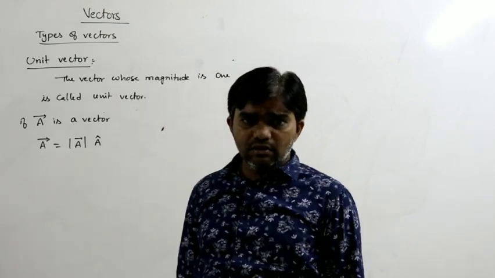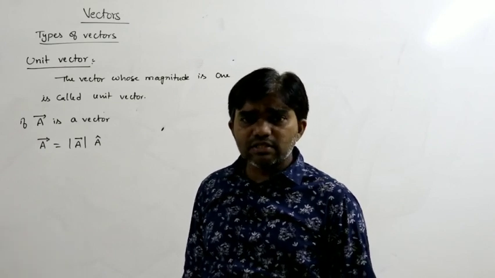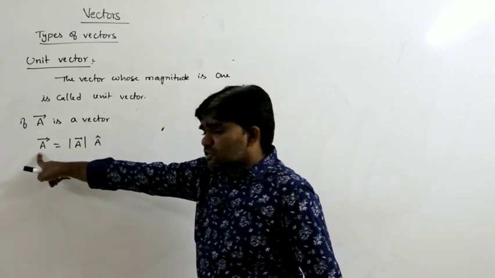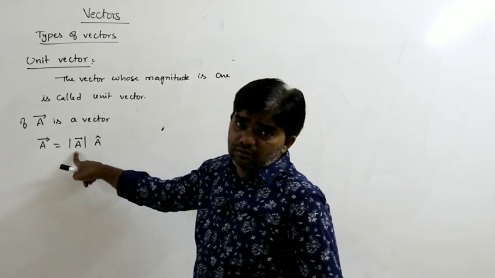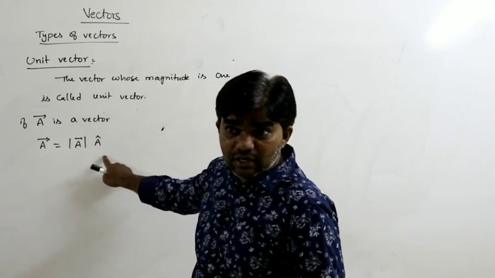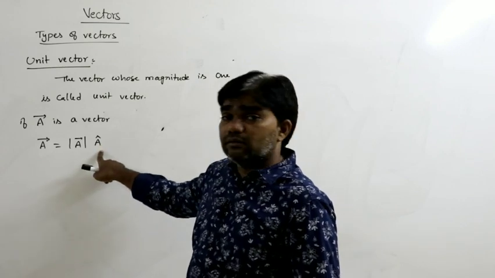Any physical quantity that has both is said to be a vector. So a bar is a vector, and modulus of a bar is the magnitude. And here, what is a cap?